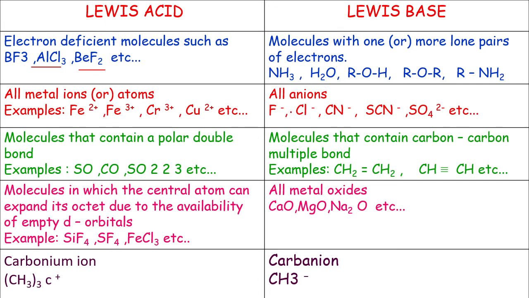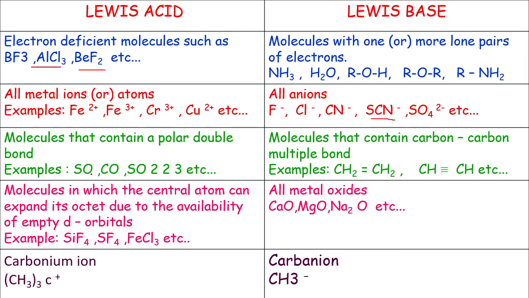All anions act as Lewis bases, for example fluoride ions, chloride ions, cyanide ions, SCN minus, sulfate ions. The SCN minus is the thiocyanate ion. Molecules that contain a polar double bond act as Lewis acids.